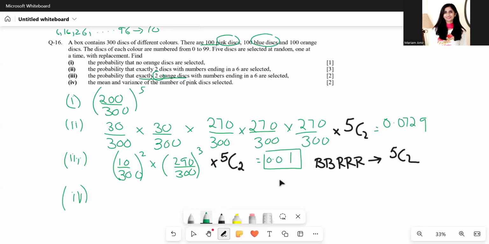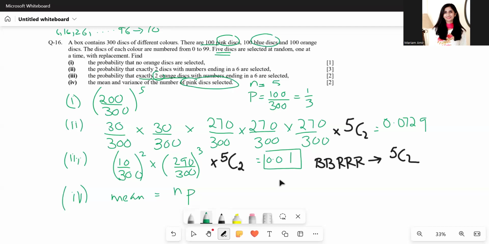So this is mean. Mean is equal to NP, and in this case, we want the mean and variance of the number of pink discs selected. There are 5 discs selected, so N will be 5, and P, the probability of a pink being selected, is going to be 100 over 300, which is 1 over 3.